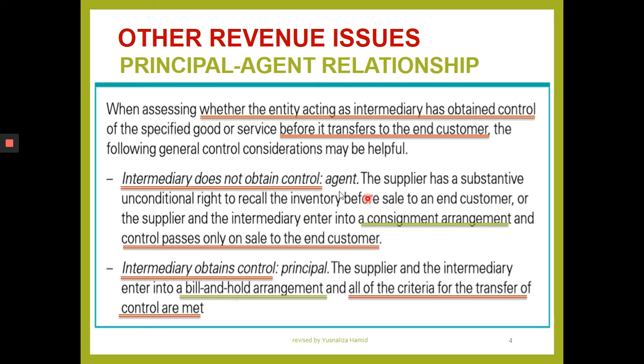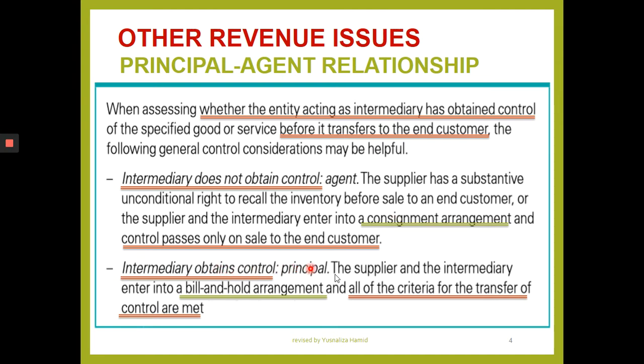They can ask the intermediary to return the goods delivered, and this is like in a consignment arrangement. The agent does not obtain control, because control is only passed when the agent sells the goods to the end customer. So there is no such thing as control where the supplier has a substantive right to call back the inventory that was dispatched.